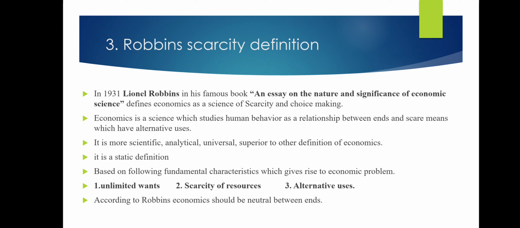It is a more scientific, analytical, universal definition, superior to other definitions of economics. It is a static definition because it studies the existing situation. It is based on the following fundamental characteristic features. The main causes of the economic problem are unlimited wants, scarcity of resources, and alternative uses. According to Robbins, economics should be neutral between ends.